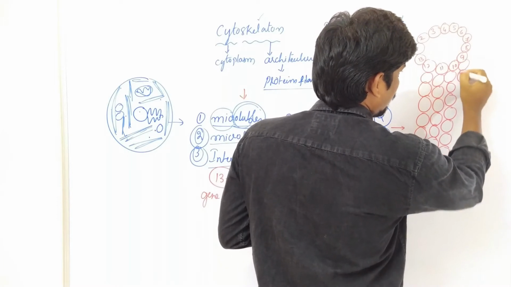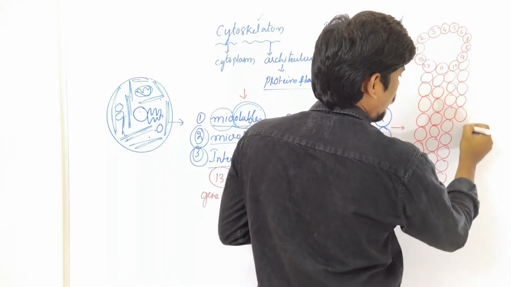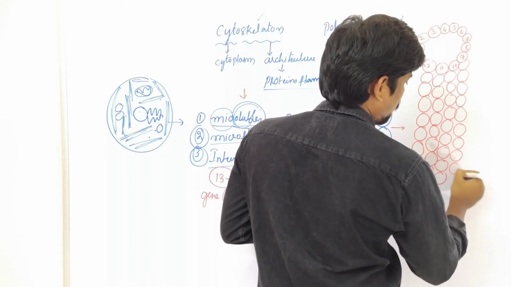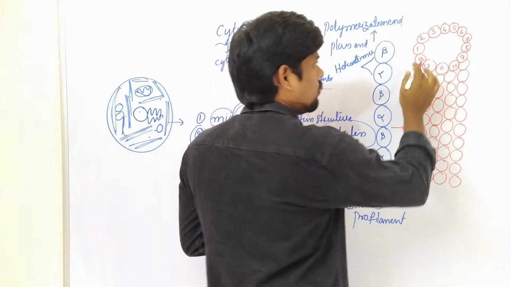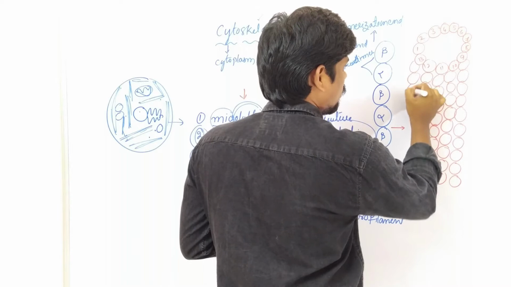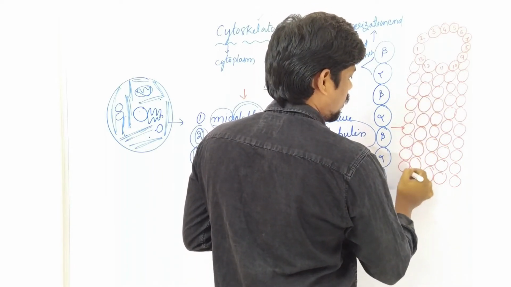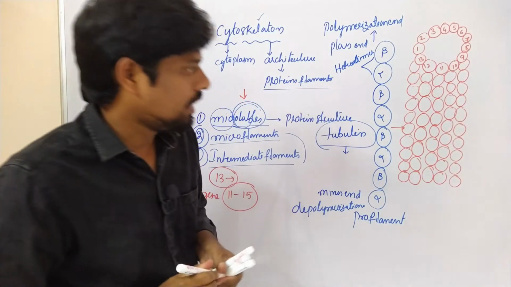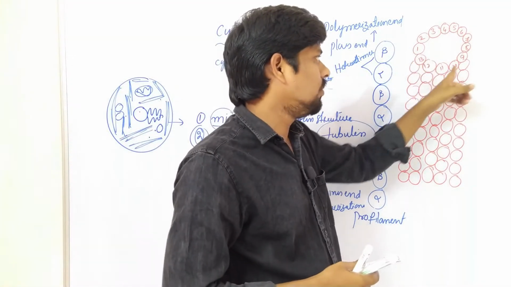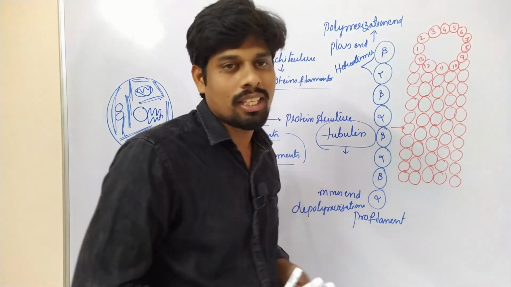And this one also like this. It forms and looks like this. So this one also looks like this. So in this way, it forms 13 filaments into a tube-like structure.